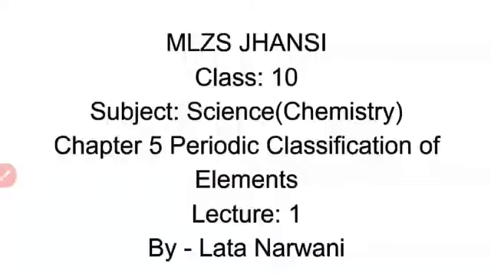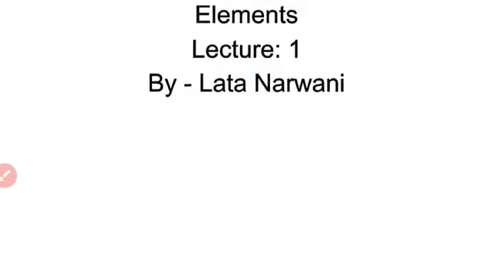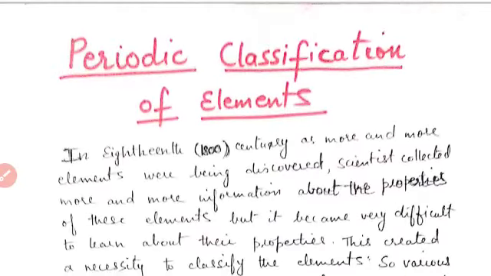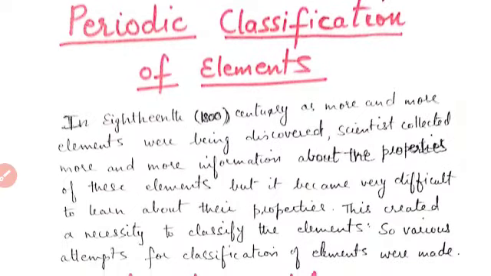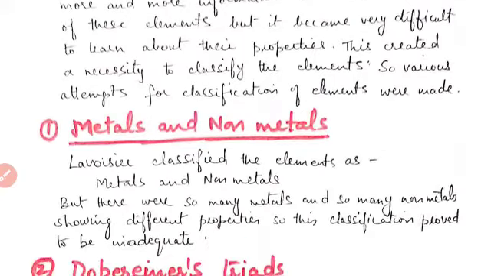Children, today we'll start a new lesson, periodic classification of elements, and we'll start with lecture 1 of this lesson. In the 18th century, as more and more elements were being discovered, scientists collected more and more information about the properties of these elements, but it became very difficult to learn about their properties. This created a necessity to classify the elements. So, various attempts for classification of elements were made.